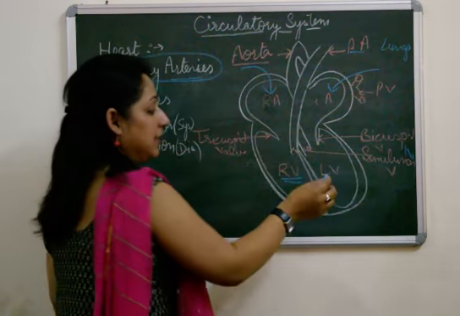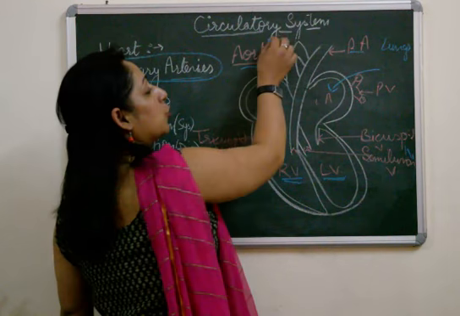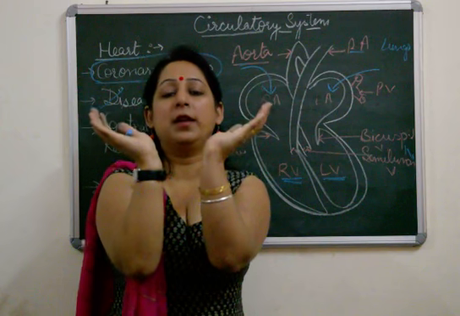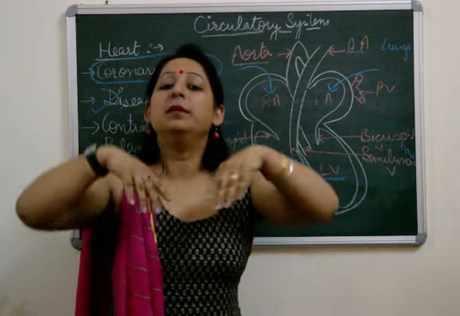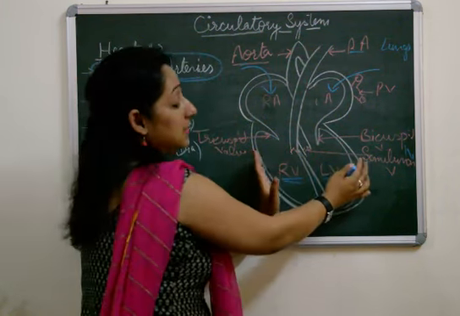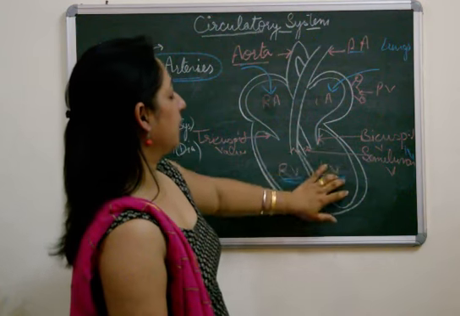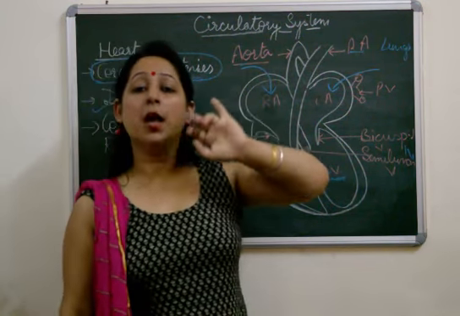And simultaneously the blood from the left ventricle is going to the aorta, that is, they are contracting. Ventricles हैं, उनके अंदर blood भरा हुआ है, वो जब contract करेंगे तभी blood will move out. So now the ventricles will contract, and the blood from one side will move to the lungs, from the other side it will go to the whole of the body.